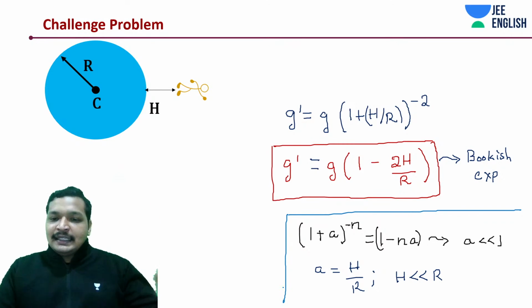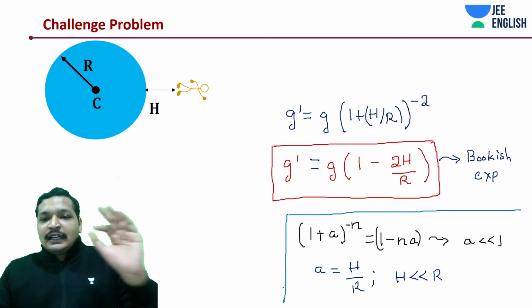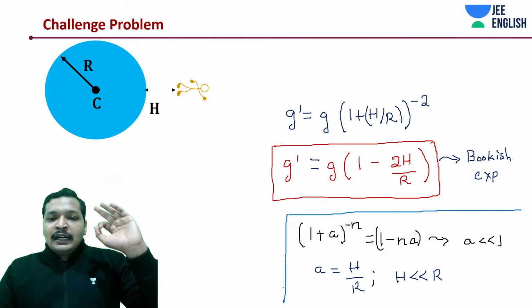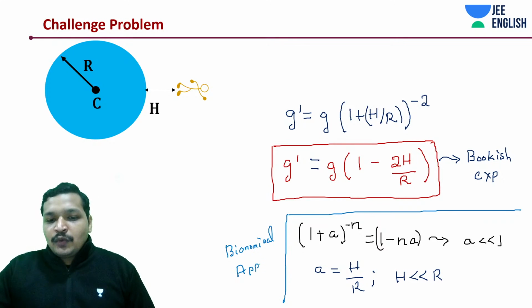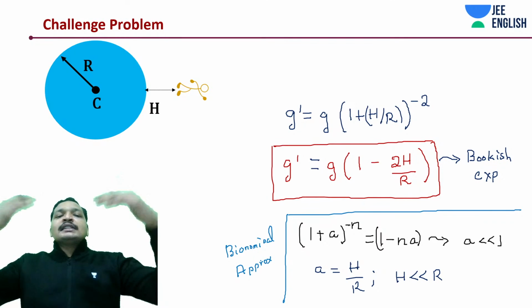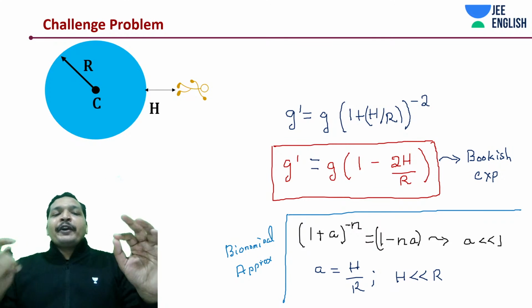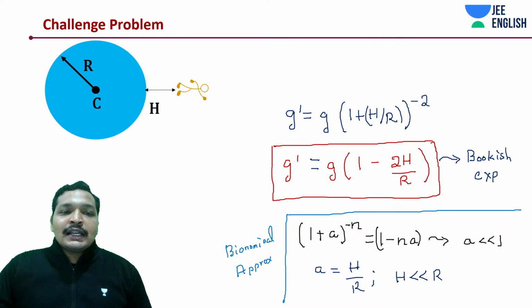Easy guys, easy. Binomial expression approximation. Okay, binomial approximation, that is one thing that you need to know. And the concept. What is the concept? Above the surface, you consider the point mass to be all focused at the center.